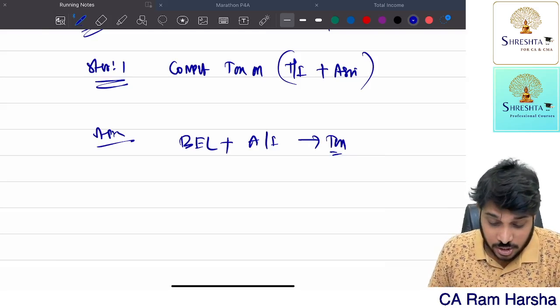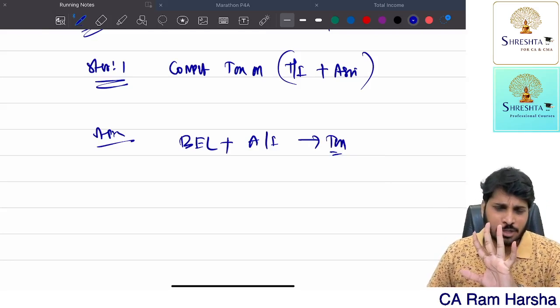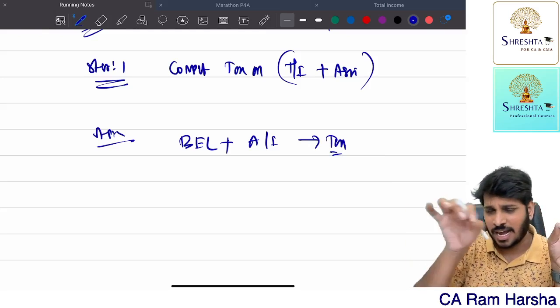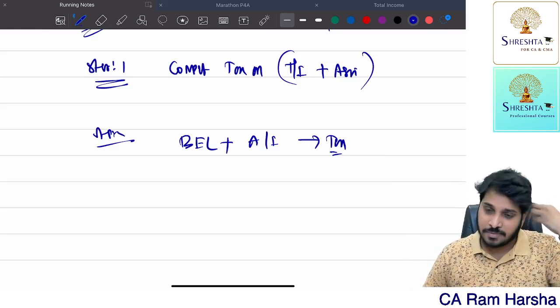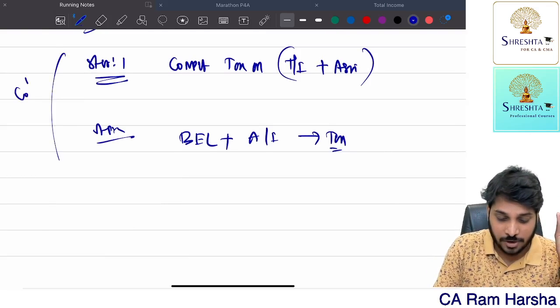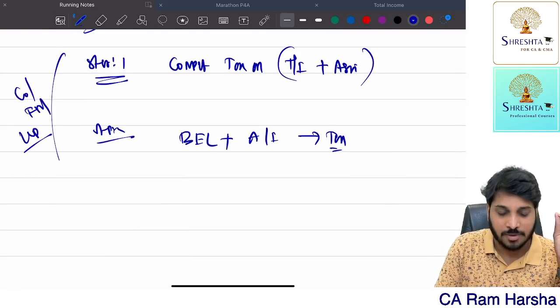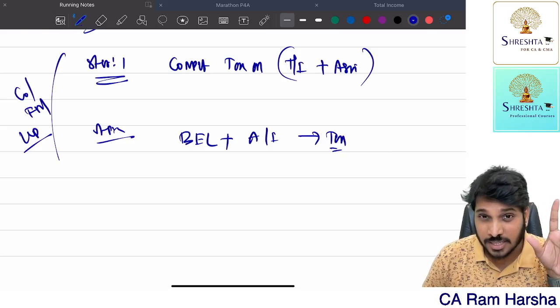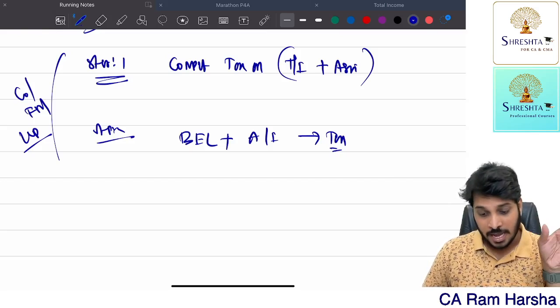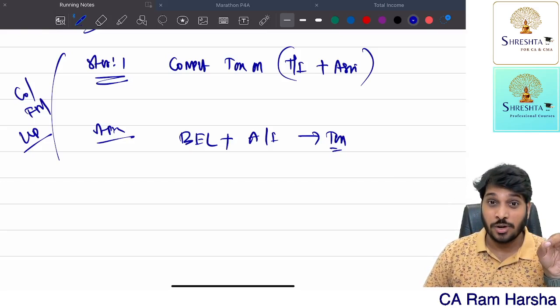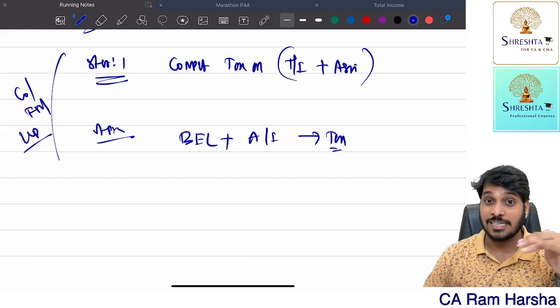So what are they saying? First of all, how to compute aggregation? Very simple. The logic behind this aggregation concept is, by the way, this aggregation concept is not applicable for a company, not applicable for a firm. It is not applicable for the SSEs whose total incomes are straight away taxable at flat rates. This aggregation concept is applicable only for the SSEs whose incomes are taxable at slab rates.